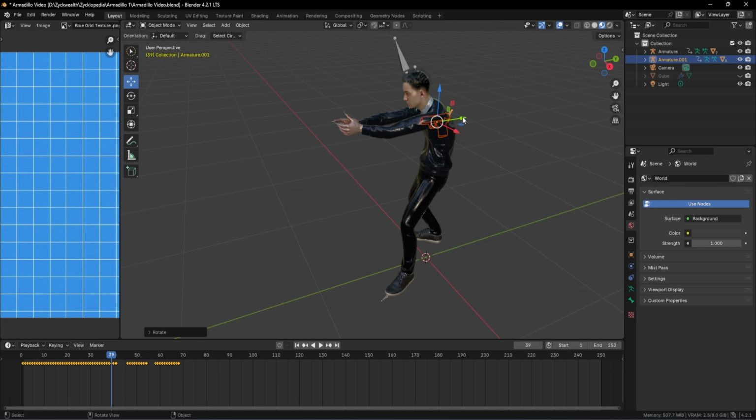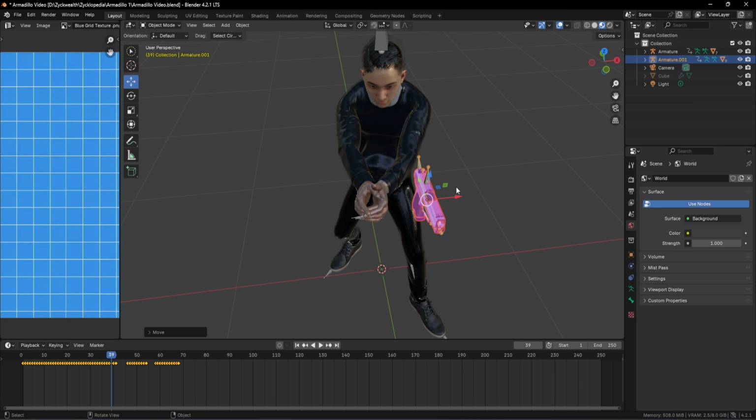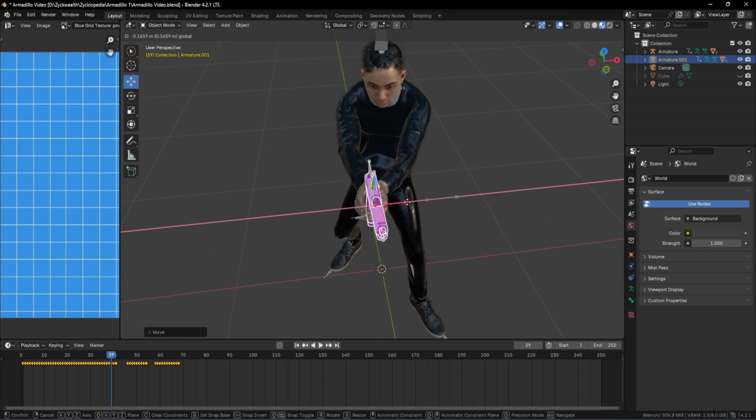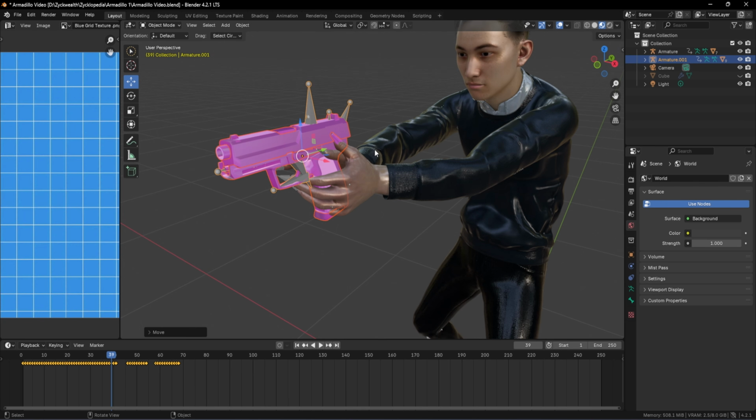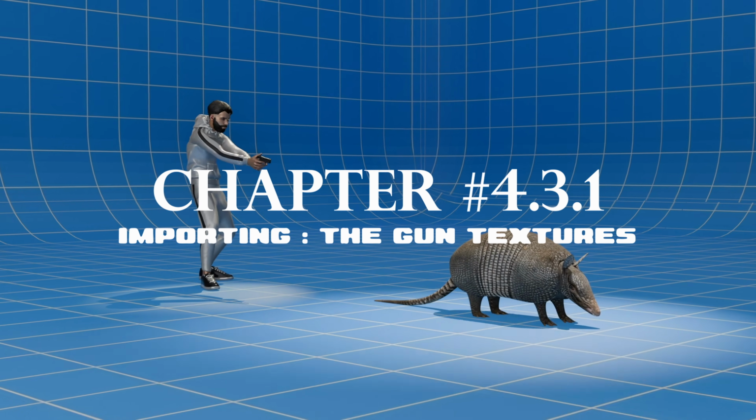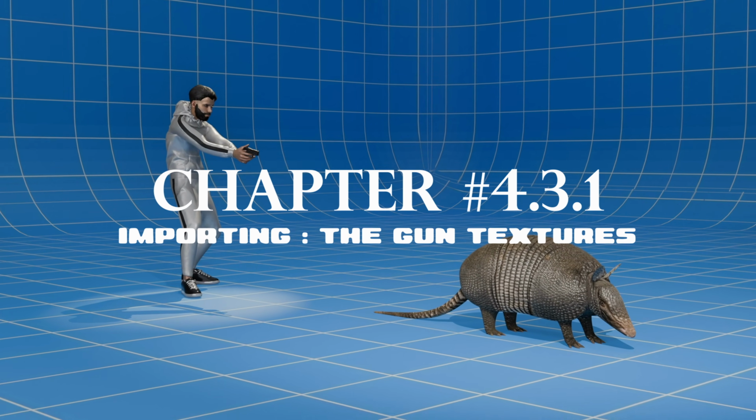So the next step would be to just place it along the character's arms. It requires a little bit of tweaking in order to fix it exactly on top of our character's arms. And it doesn't matter right now because we need to reposition it again, because we need to parent this gun to this guy's hand, which will all be happening in a later part of this video. So don't worry about it.